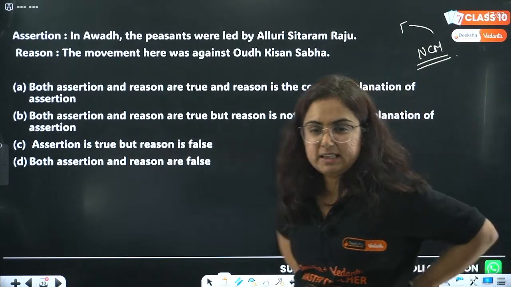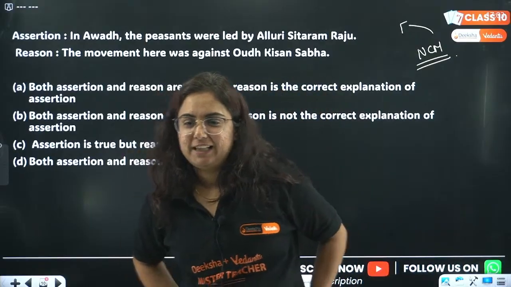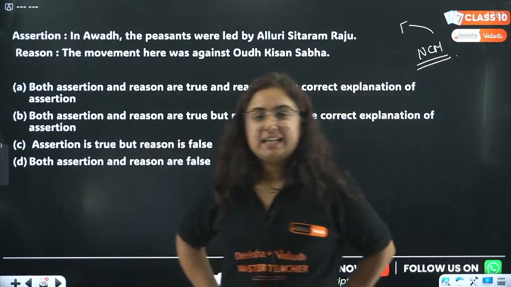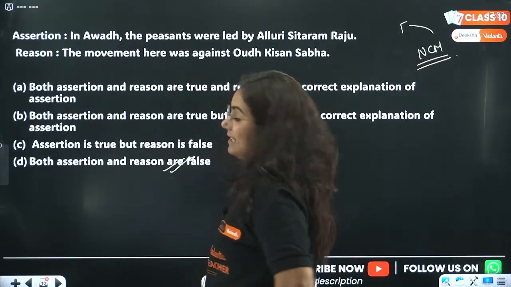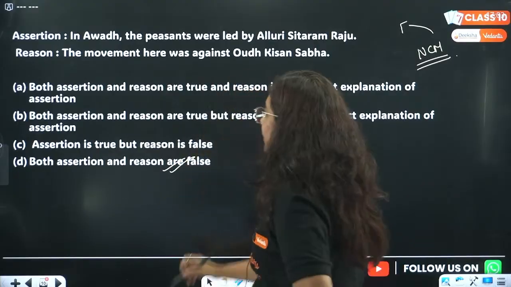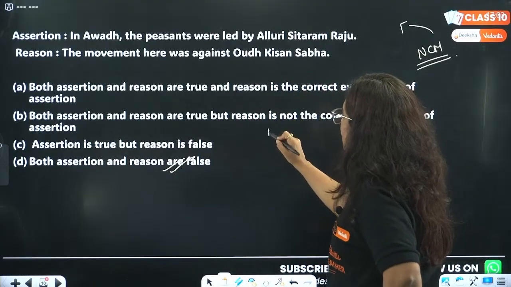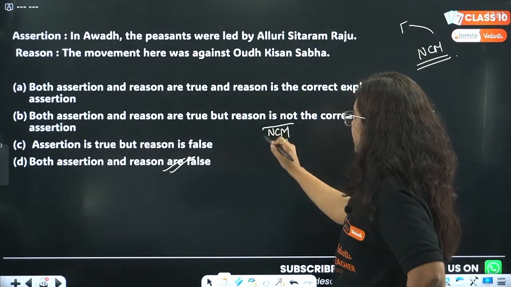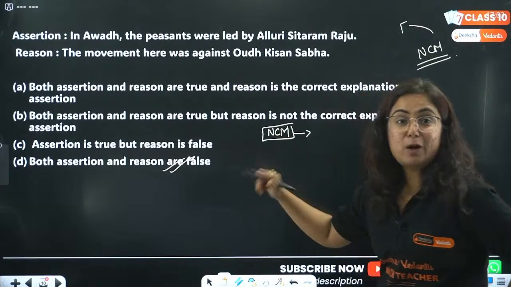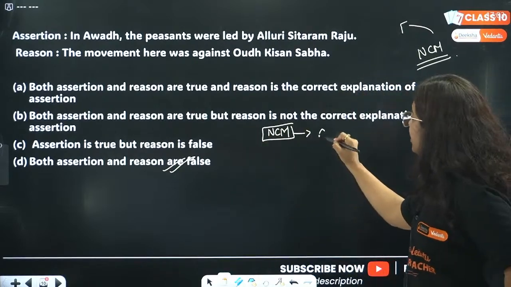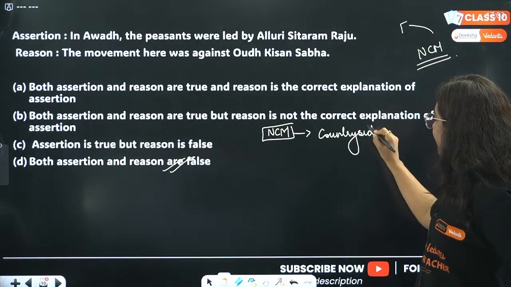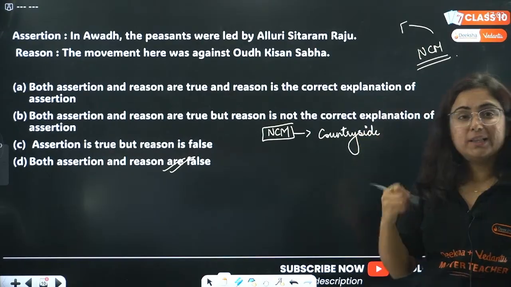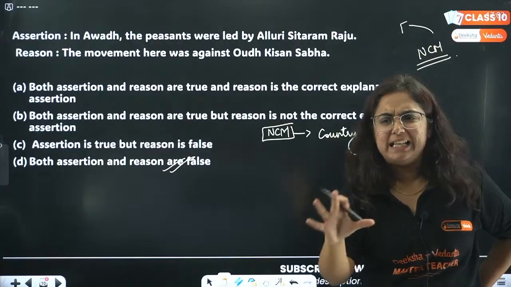Ma'am, D confirm. Arey, very good. So I am getting the correct answer for this question as D. Both assertion and reason are false. Very good. So we are here talking about the time when the non-cooperation movement was started, and it is from the topic when it reached the countryside. Okay, when it reached where, beta? When it reached the countryside. Now what happened in the countryside? Basically the village area.